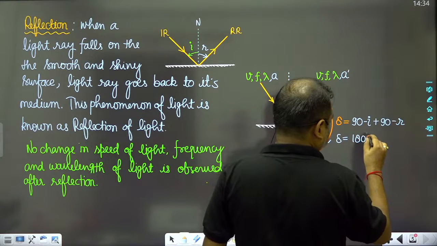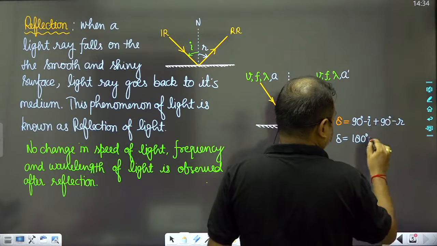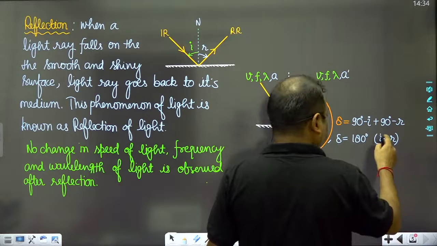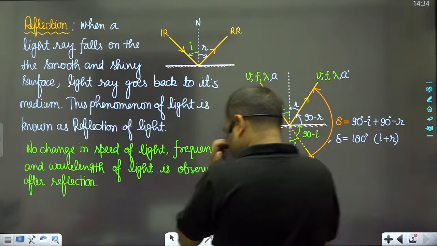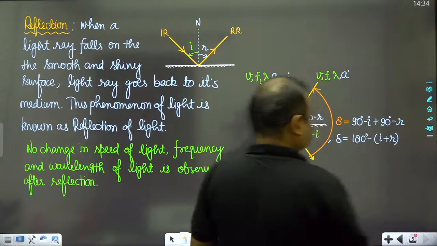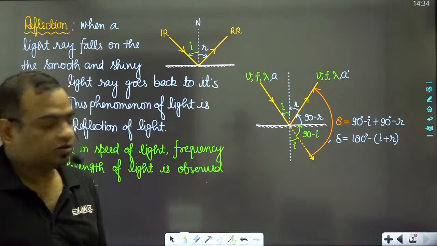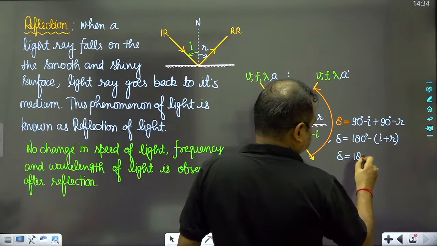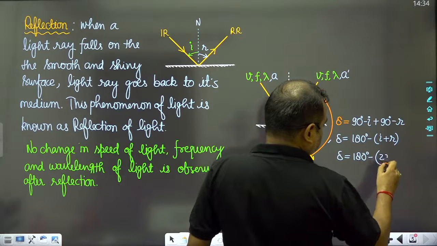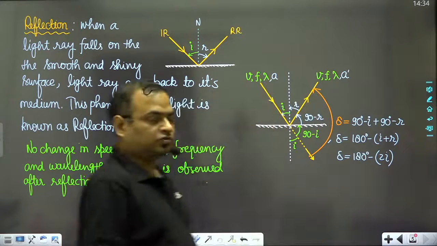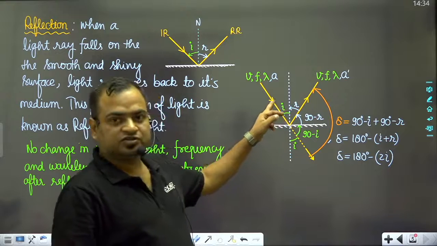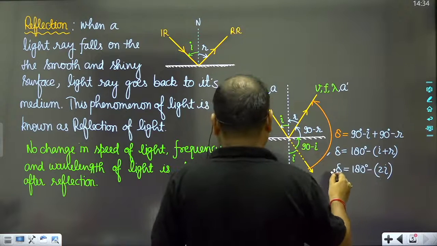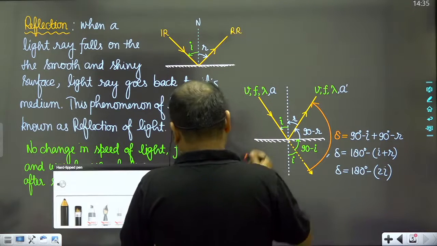So delta will be equal to 180 degree minus (I plus R). Here you can see that delta will be equal to 180 degree minus 2I. Why? Actually, we all know that the angle of incidence is always equal to the angle of reflection.